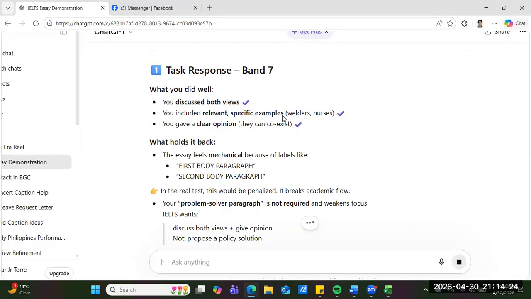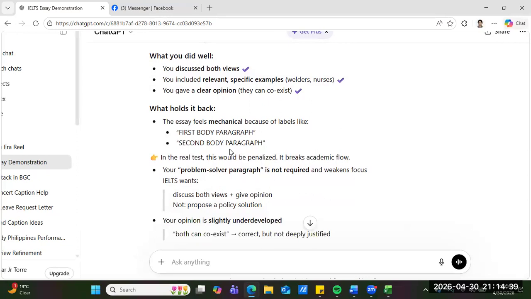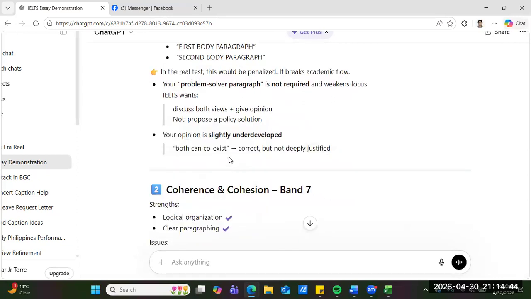I just left the labels. Come on. In the real test, they would be penalized. Okay. Slightly underdeveloped. Your problem solver paragraph is not required and weakens focus. Because I had negatives, that's why I needed to propose a policy solution. See, I told you guys we shouldn't have included the negatives.